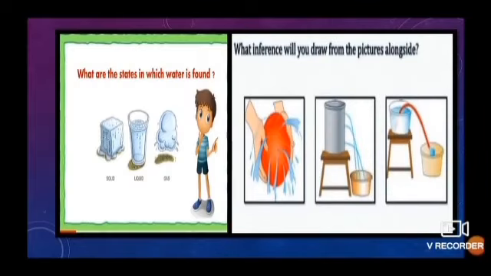What are the states in which water is found? Water occurs in 3 states. Liquid as in plain water, solid as in ice and gaseous as in water vapor. What inference will you draw from the picture alongside? Children, you can see the 3 pictures. From this, what inference can you draw? We can infer that water can pass through small holes or seep through very small gaps or cracks.